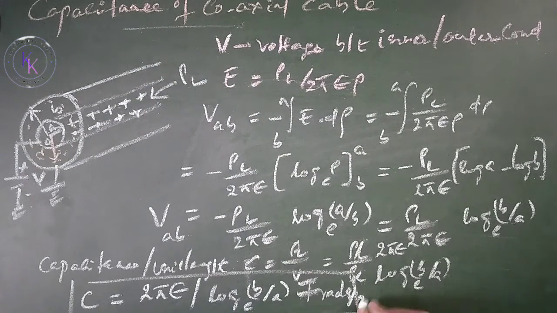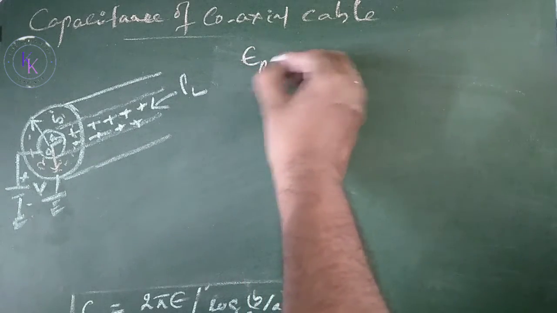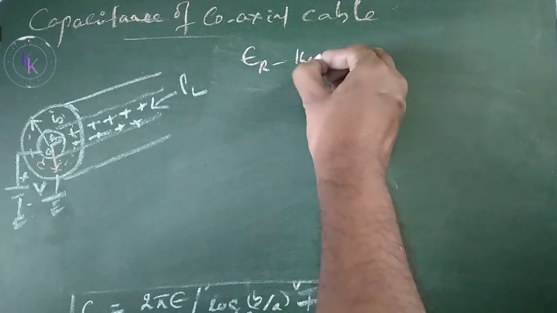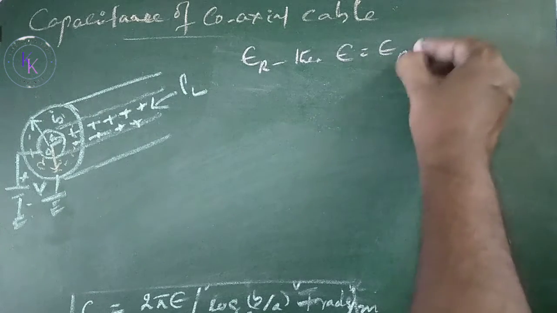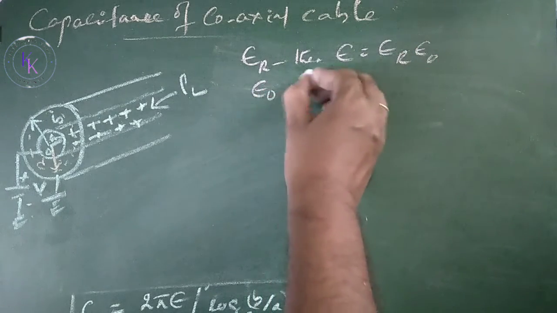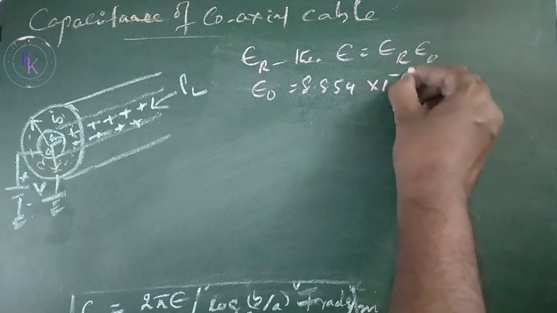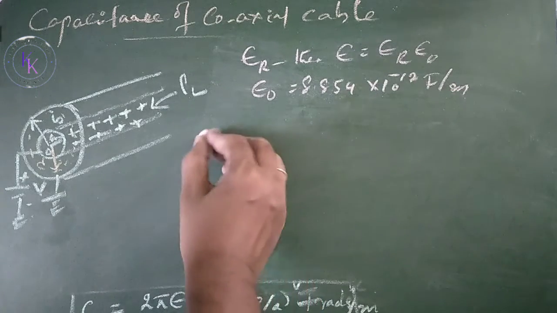per meter. Let epsilon R be the relative permittivity of the dielectric, then epsilon equals epsilon R epsilon naught. Epsilon naught equals 8.854 into 10 to the power of minus 12 farads per meter. Now substitute this in the capacitance.